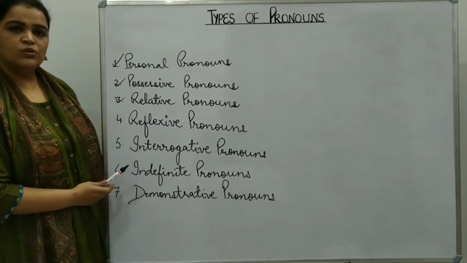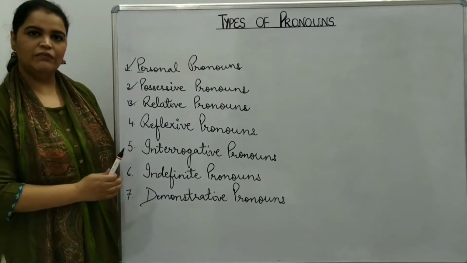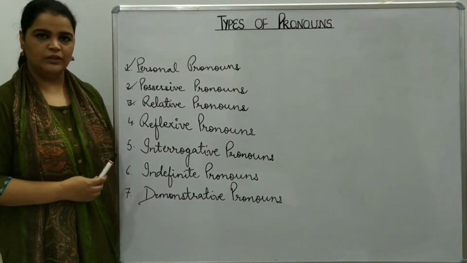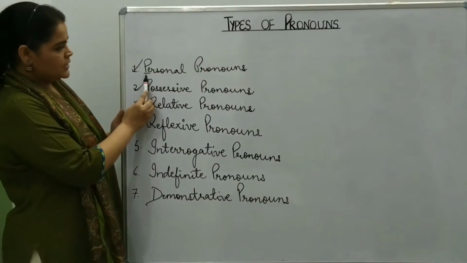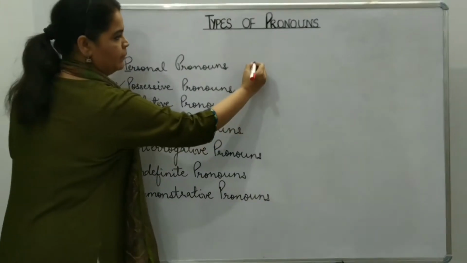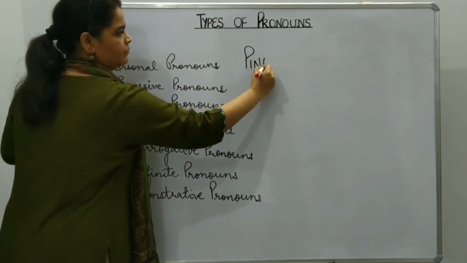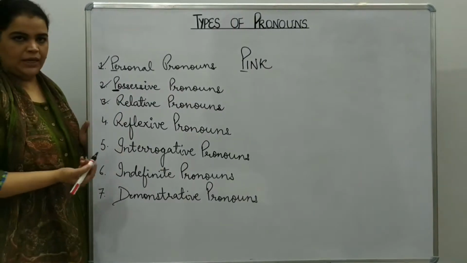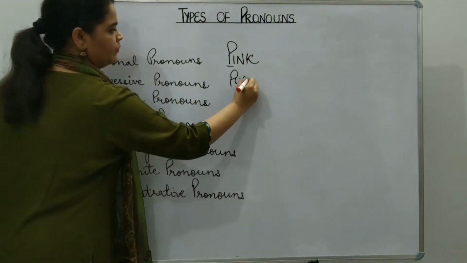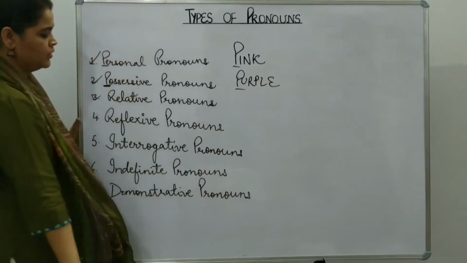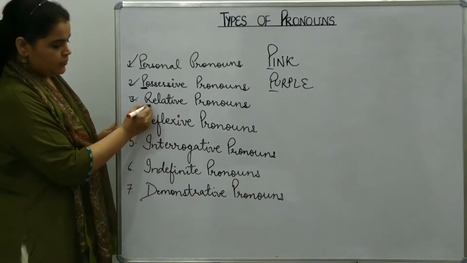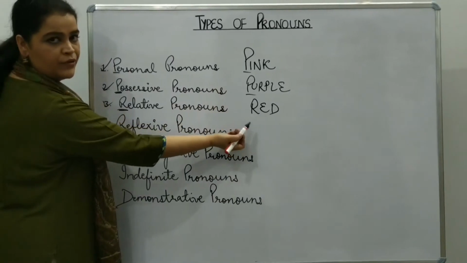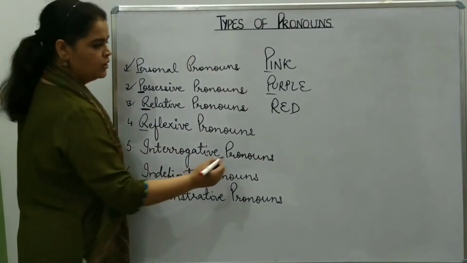If you find it difficult to learn all the names together, then I will give you one sentence, and using the sentence you will be able to learn all the types together. Now let's see. Personal starts from letter P. So remember this word pink. Now the next one, possessive, again P, purple. Next, relative pronoun, R, so red. Pink, purple, red. Next is reflexive pronoun, rose.